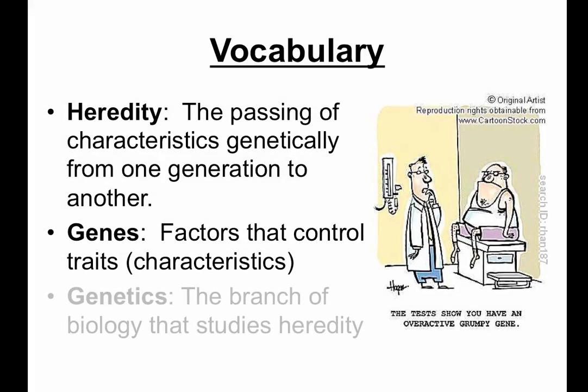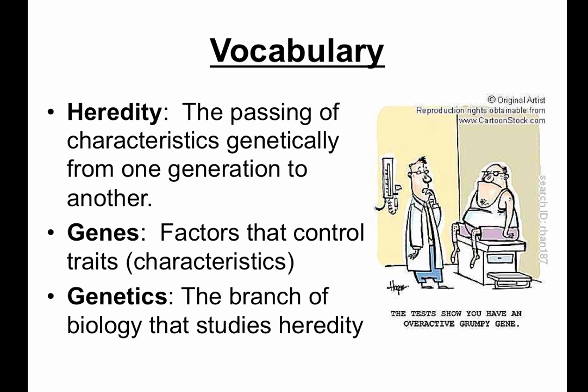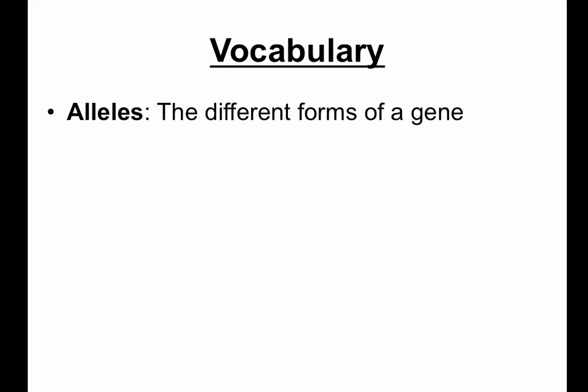Lastly, copy down the definition for genetics in your notes. Take a minute to explain in your notes why this definition makes sense based on the first two vocab words you just learned. Connect genetics back to heredity and genes to explain this. We know that genes are a part of the DNA that code for a characteristic or trait. But wait a minute. There are different versions of each characteristic. Not all eyes are brown. Not all hair is blonde. So what will we call those different versions or forms of a gene?